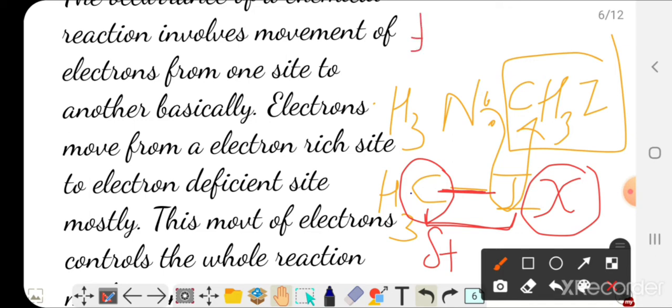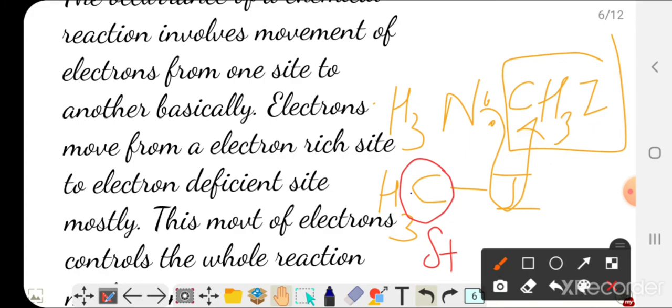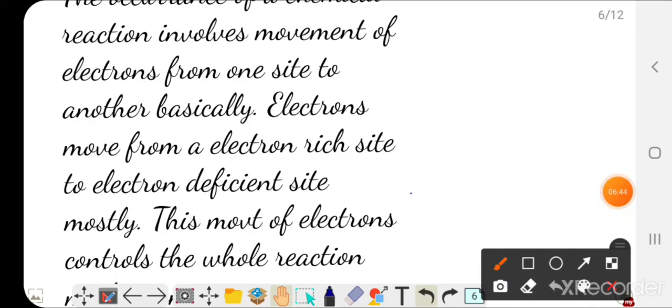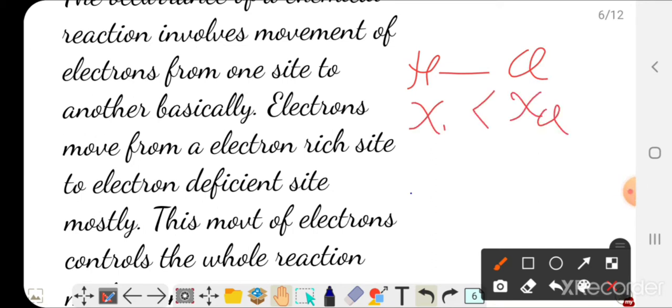Suppose there is a bond between two atoms of hydrogen, like H-H. Here the electrons will be equally distributed between the two atoms. However, when there is an electronegativity difference, like in HCl, the chlorine is electronegative, whereas the electronegativity of hydrogen is very low.